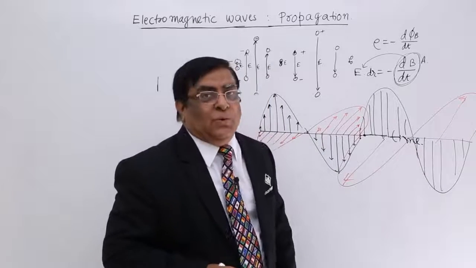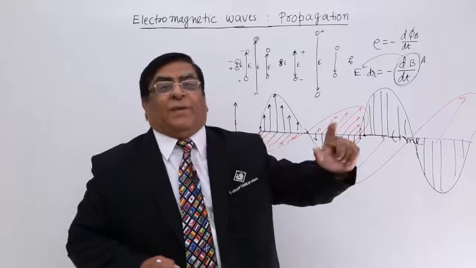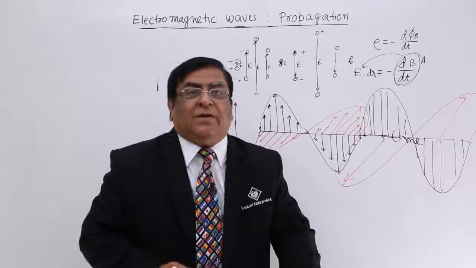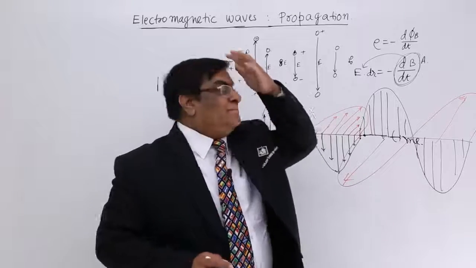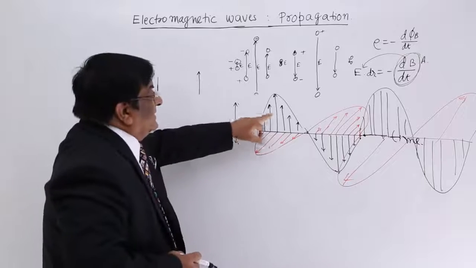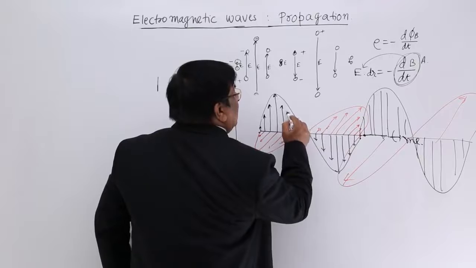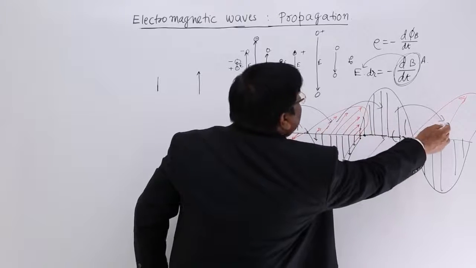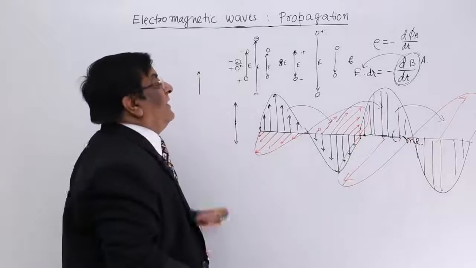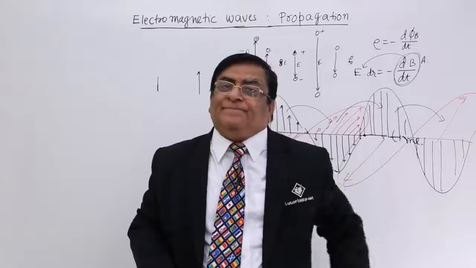So, we say that electromagnetic waves are self-propagating. Once they are created, they don't need their source, and they are creating each other. This will create the next electric field, and they will keep on going forever.